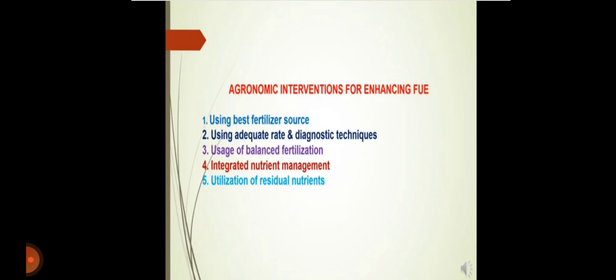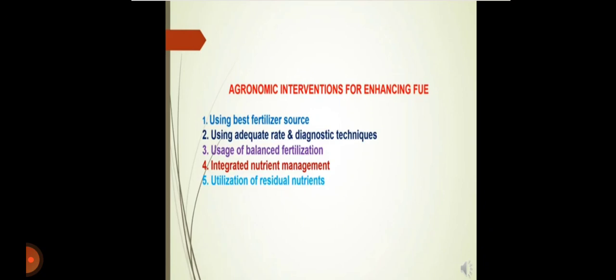Then agronomic interactions for enhancing nutrient or fertilizer use efficiency. First, using the best fertilizer source. Second is the use of adequate rate, and diagnostic techniques should be adopted for that. In diagnostic techniques we use soil test based fertilizer recommendation, crop response based recommendation, plant analysis and diagnosis of nutrient deficiency. A chlorophyll meter and leaf color chart can also be used as diagnostic techniques.